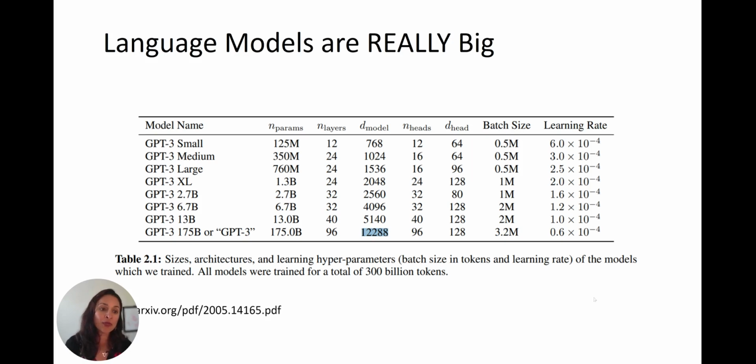Learning rate here refers to how quickly the model weights are updated during backpropagation. So the lower the learning rate, the slower the learning takes place, but presumably the more accurately it learns. And so you can see that number has been going down with each iteration of GPT-3. So now if you wonder why these large language models are so expensive and so slow, I hope this helps to put some of that into perspective.